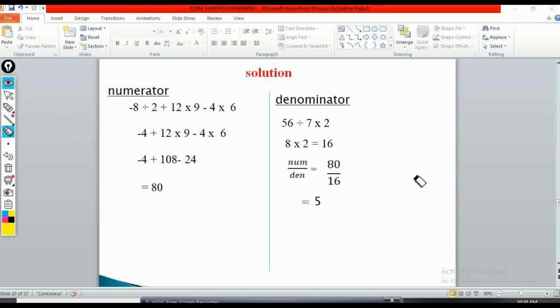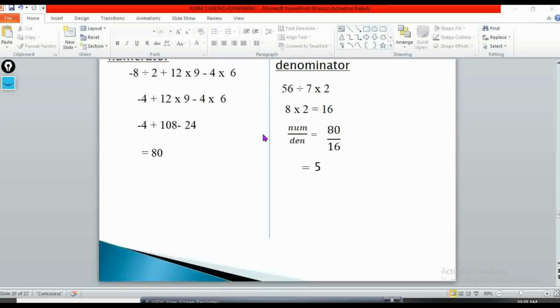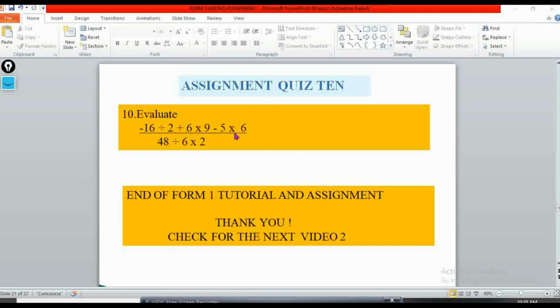So let's look at the assignment for this. The assignment for this question reads -16 divided by 2 plus 6 times 9 minus 5 times 6. Everything divided by 48 divided by 6 times 2. Okay, so you can work out that.